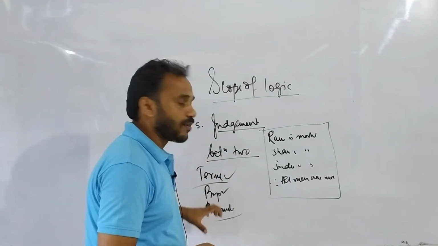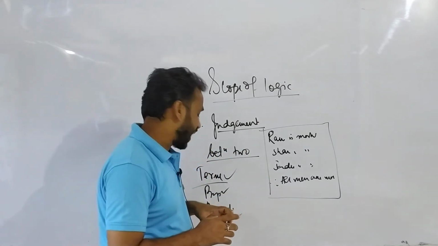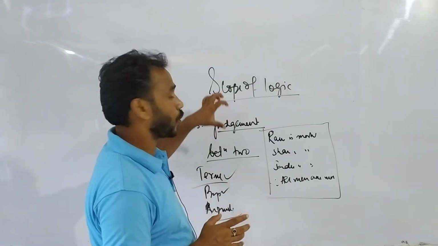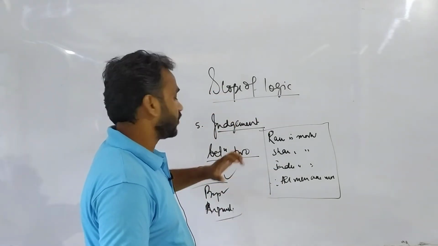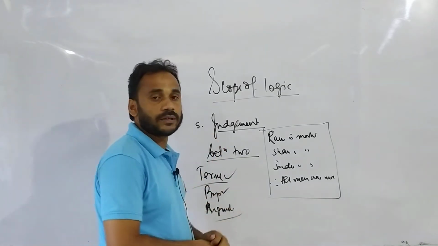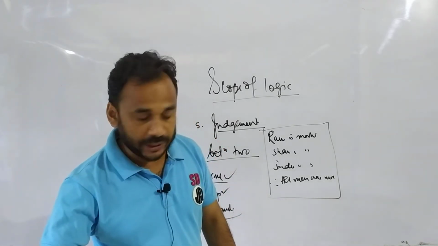So these 3, that is terms, arguments and propositions, come under the scope of logic, and this is the full explanation of point number 5. Now point number 6.